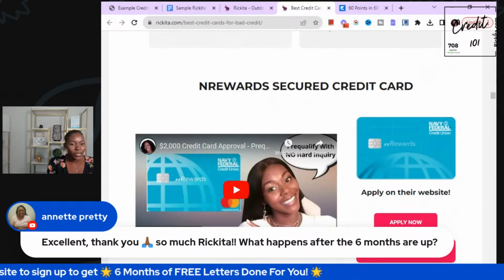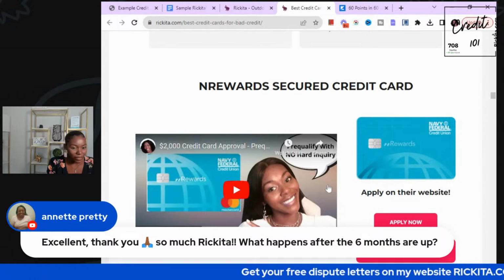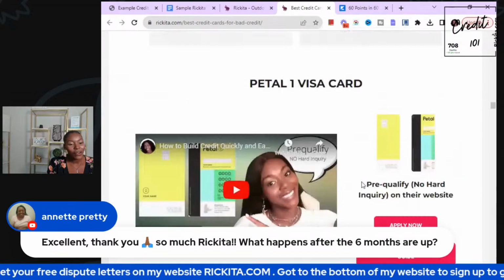Also, the N Reward Secure credit card. Start with this one. You can start with a $200 deposit, and then in 6 months it's going to grow to $2,000. That's like their standard, $2,000. So get this, you guys. That would be a very, very good one.